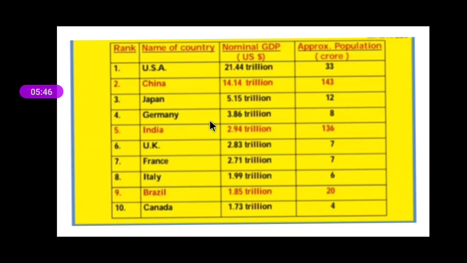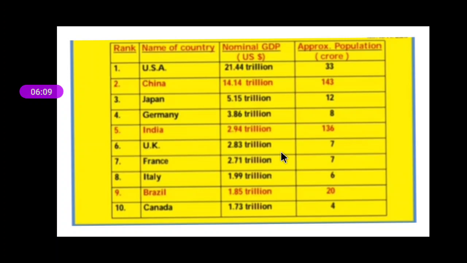Now you can see that China is 2nd, India is 5th and even Brazil is 9th. But when you see the population, look at the population of these countries. Though they have this much GDP, all the income is divided by the total population.